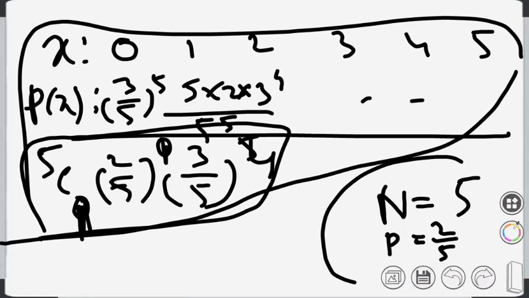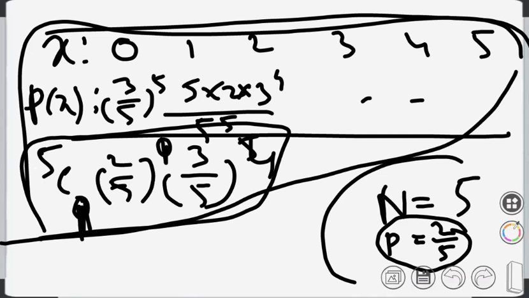This is the homework, please. Tomorrow we have another class, in fact tomorrow we have 2 classes. So tomorrow at the beginning I'll check this problem, to see how much you have done. A student is attempting 5 questions, and the probability that a question is correct is 2/5. Find the probability distribution of the correct answers. So this is the question. We'll start with this from tomorrow.